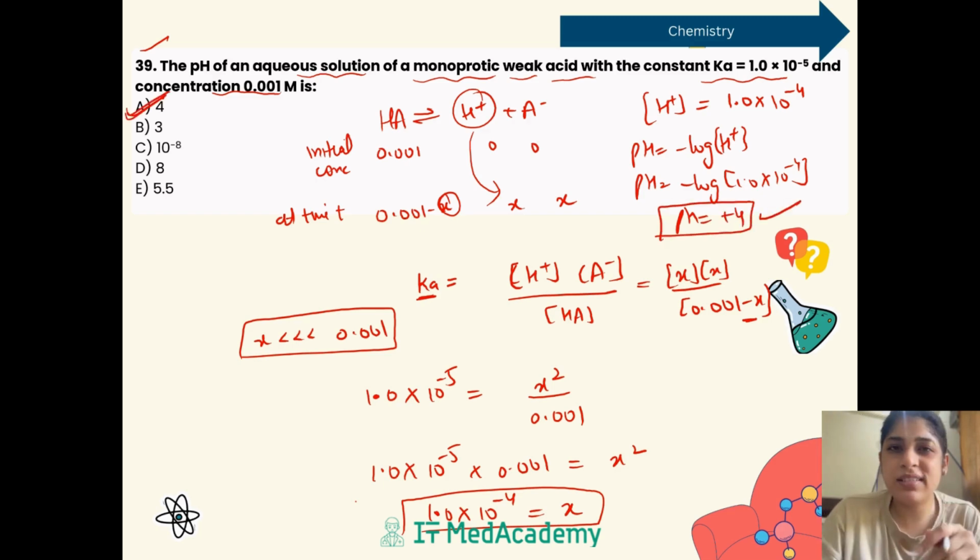So we can clearly see this is a very simple question from the previous pattern that is coming directly from previous year questions. We can see the pattern of such type of questions is continuing. We can go with the next question.